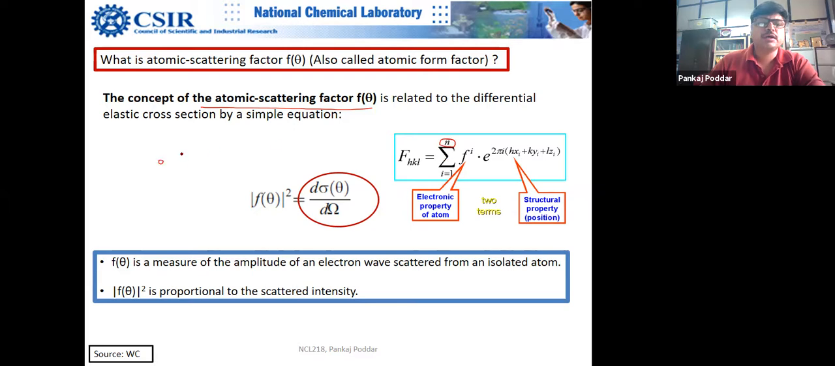If you take a summation over n number of atoms, suppose you have a large lattice. You have information about one atom, which is called the atomic form factor, and you know where these atoms are placed through this HKL information, X, Y, Z. If you multiply these, you have information about the intensity of HKL. So this is the electronic property of a single atom, and this is the structural property, the positions. When you combine both of them, you get this diffraction pattern.